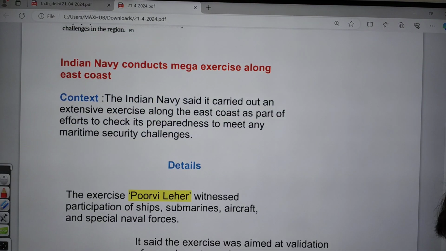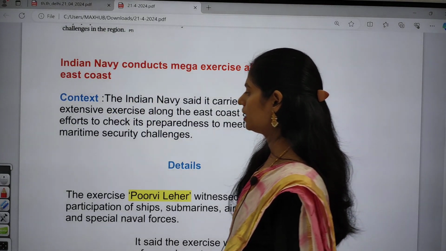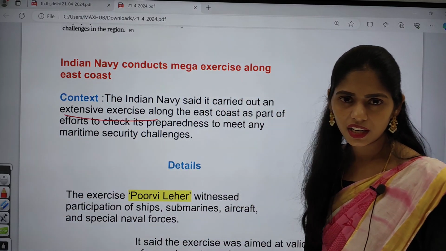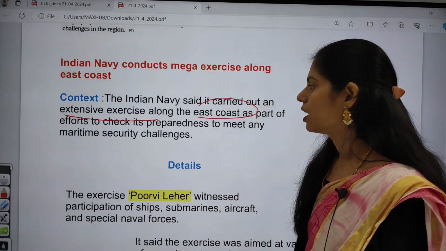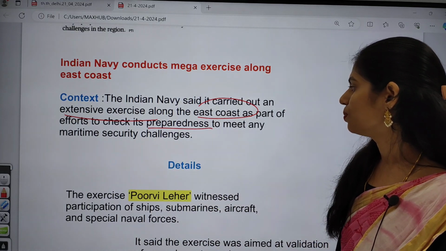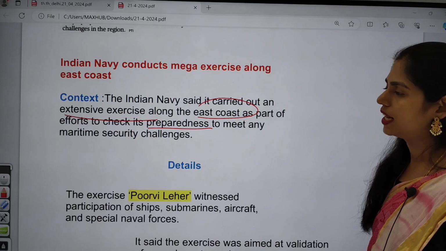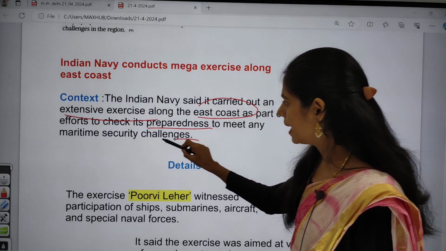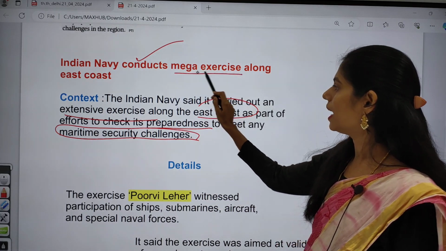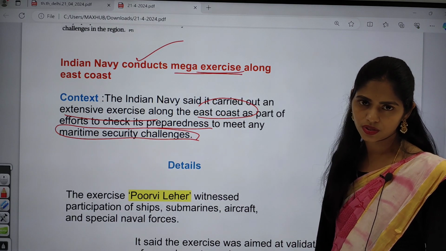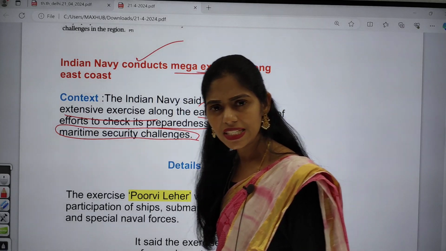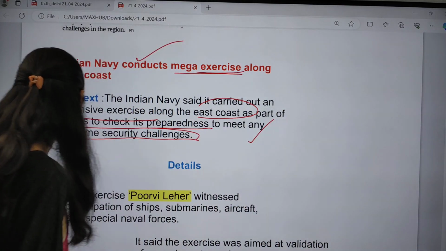So why is it in the news? Because the Indian Navy said that it is going to carry out an extensive exercise along East Coast as a part of its efforts to check its preparedness to meet any maritime security challenges. To meet these maritime security challenges, yes, Indian Navy is conducting one mega exercise along East Coast. Because of this, this is the news. And now let us see some details regarding this exercise.